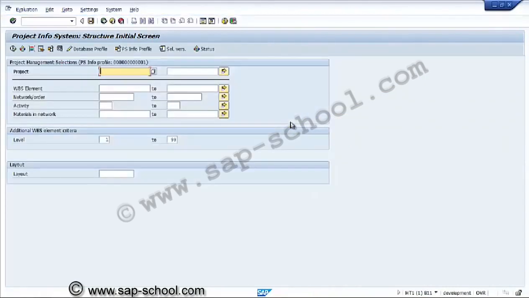So here we need to enter the project, WBS element, our network, our activity, our materials in the network. So we'll use the project U3000.1401 and we can execute the report. Otherwise, we have an option to consider some more fields also with the option of dynamic selection.